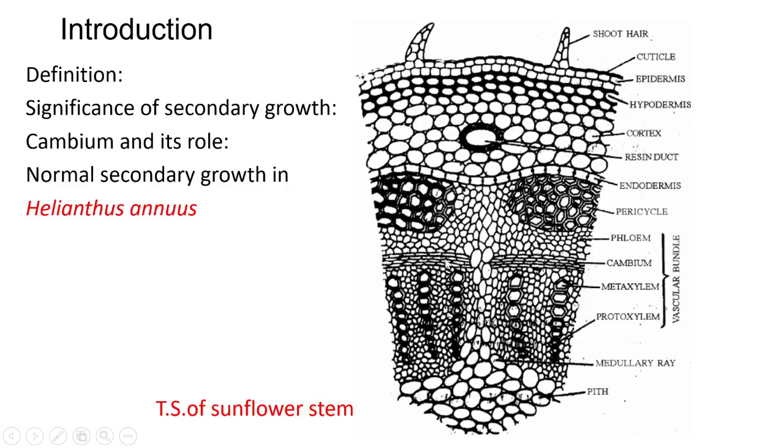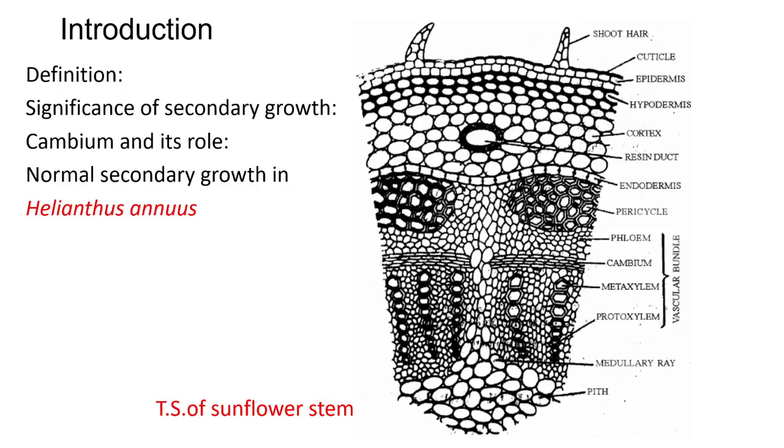When the cambium cuts the cell toward the inner side, it develops the secondary xylem. And when the cell is cut toward the outer side, it becomes the secondary phloem. Because of addition of secondary vascular tissue, the girth of stem increases. Generally, more secondary xylem is formed than secondary phloem. As a result, the cambium is pushed toward the periphery.